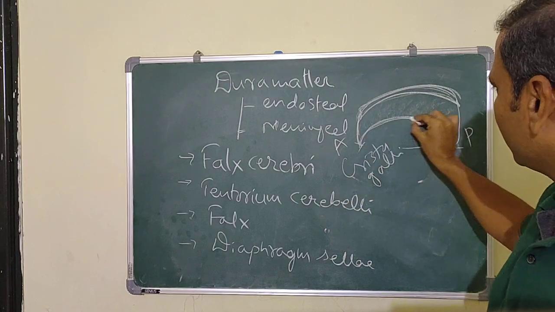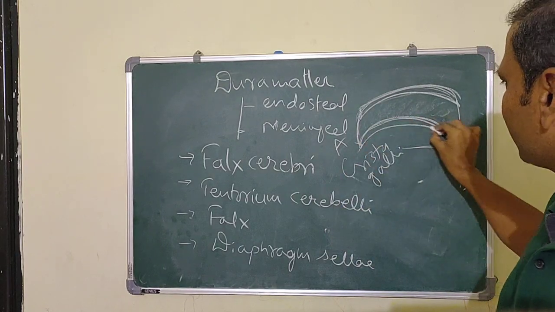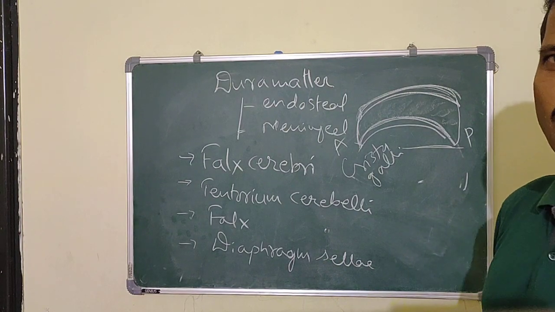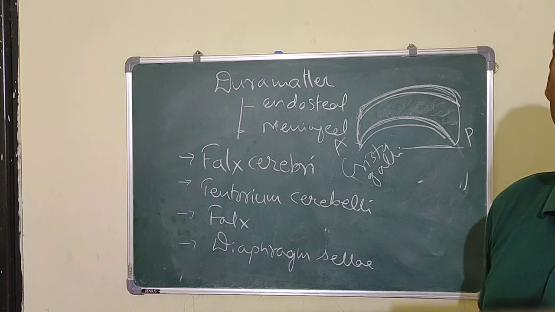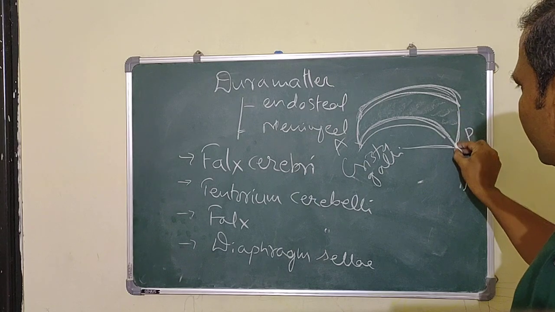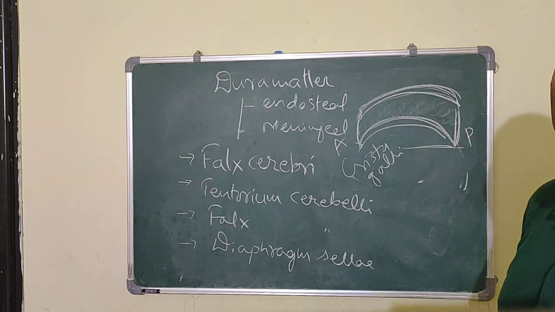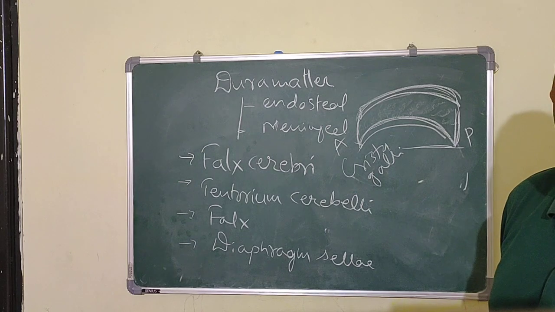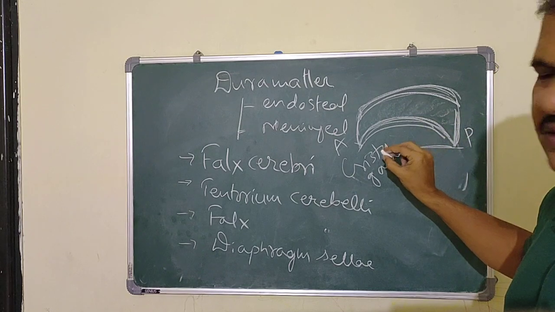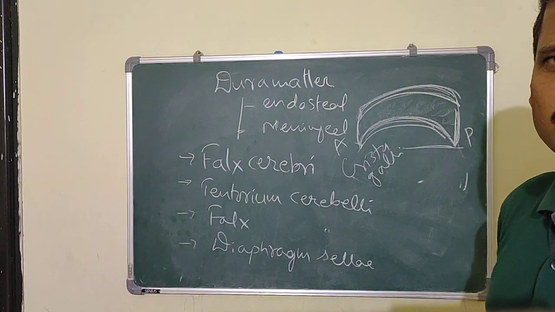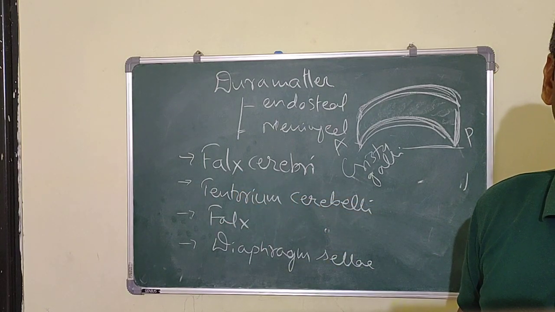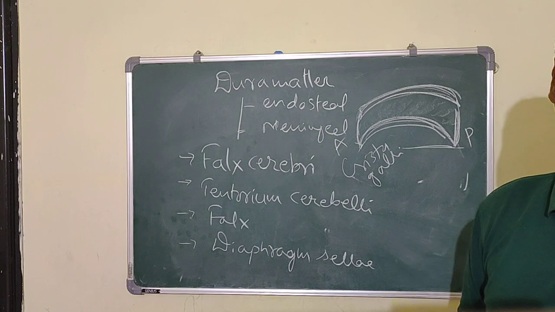And likewise, in the inferior border also, there is one more sinus, that is the inferior sagittal sinus. And there is one more small sinus which is coming here, that is the straight sinus, which will be associated with the posterior part. So the straight sinus, inferior sagittal sinus, and superior sagittal sinus will be with the falx cerebri. Okay, this is the falx cerebri.